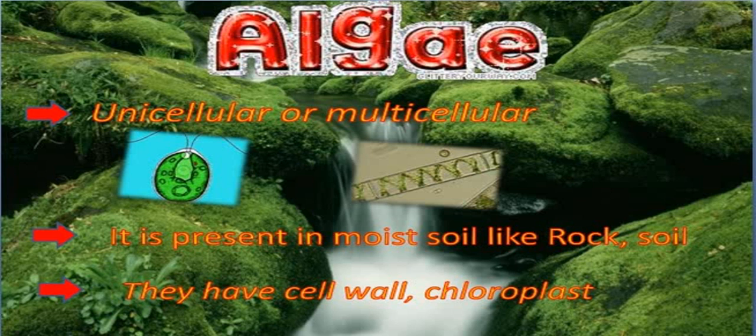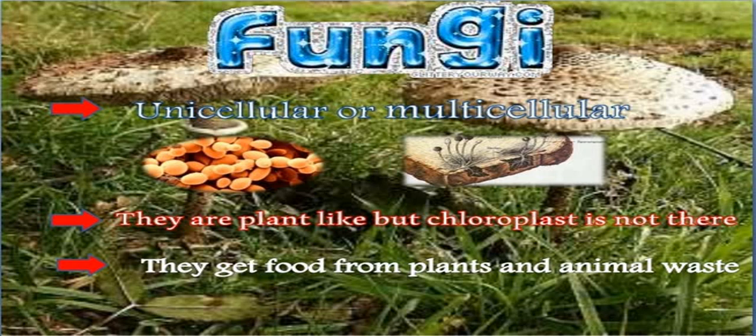Now comes our next topic, that is fungi. Some students say "fungy," no, it's fungi. Fungi are also unicellular and multicellular. The second point is they are plant-like, which means fungi are not plants. They look like plants, but they are not plants. And they don't contain chloroplast, meaning they don't have the green pigment chlorophyll, as they are not plants. The third point is they get food from plants and animal waste. So for food they depend on plants and animal waste.